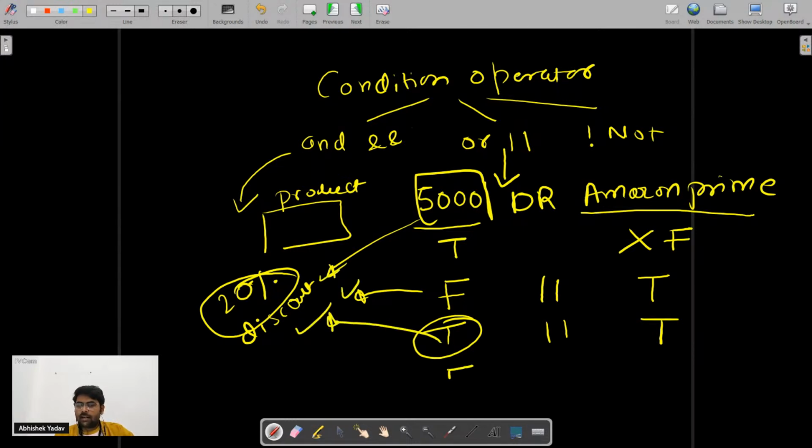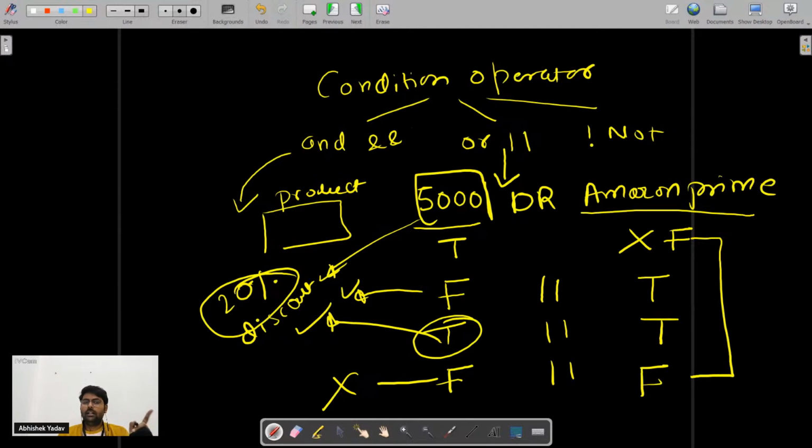If the cart amount is less than 5000 rupees and you don't have the Amazon Prime subscription also, ओके, अगर इनमें से दोनों कंडीशन आपकी फॉल्स हो जाती है देन यू विल नॉट गेट द डिस्काउंट हियर. सो यू कैन एनालाइज दिस पार्ट हियर. इफ एनी वन ऑफ द कंडीशन इज ट्रू, द होल कंडीशन इज ट्रू. In case of and, if any one of the condition is false, your whole condition is false. Okay, in order to be the condition is true, all the conditions should be true in case of and.